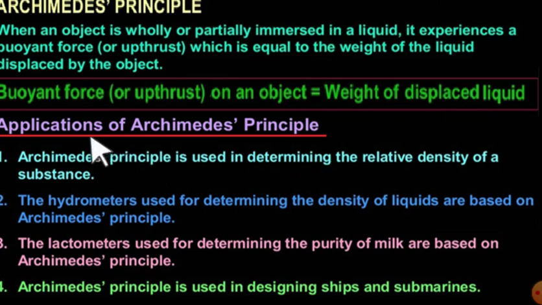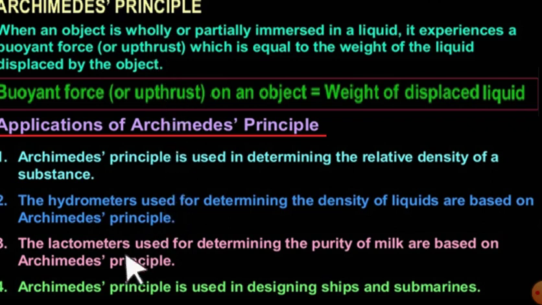Got it? Let's see some applications of the Archimedes principle. Archimedes principle is used in determining the relative density of a substance. We will learn about this relative density later on, just listen to it for now. The hydrometer used for determining the density of a liquid is based on Archimedes principle. This hydrometer is a meter just to measure the density of a liquid, and it is based on the Archimedes principle.